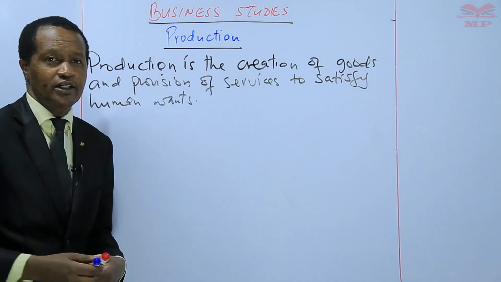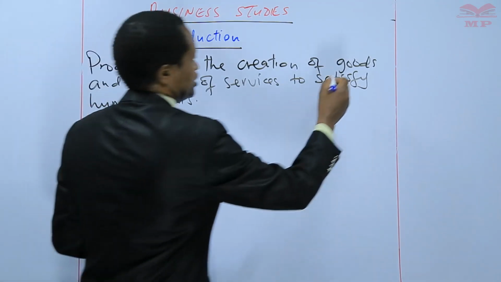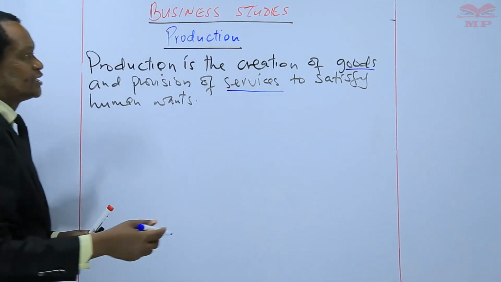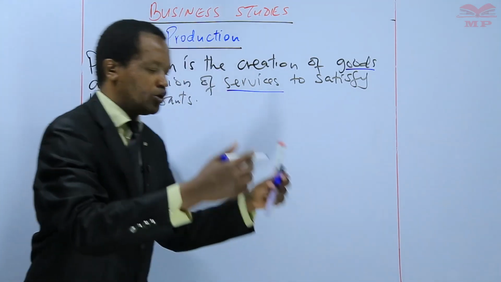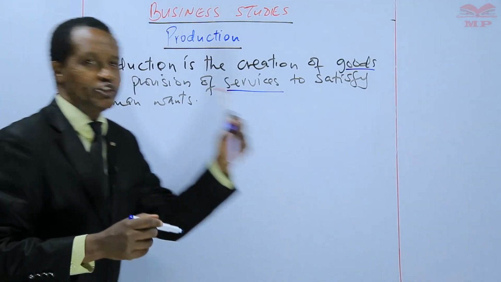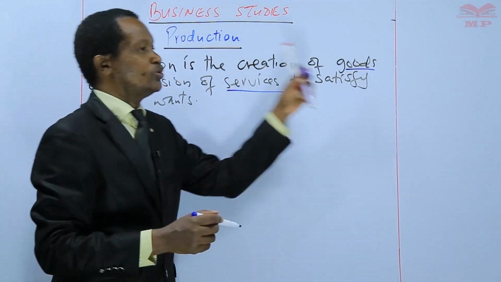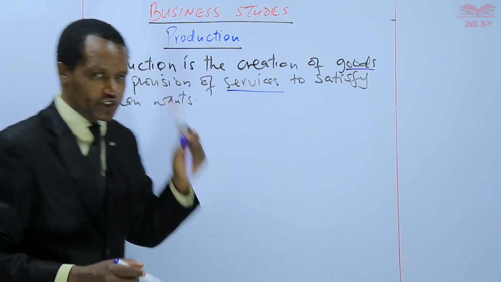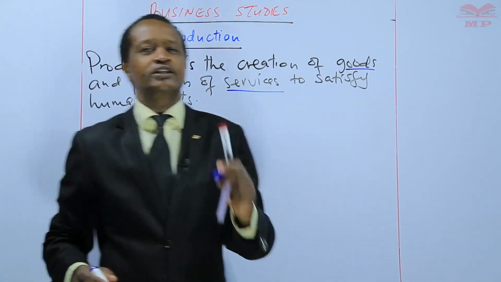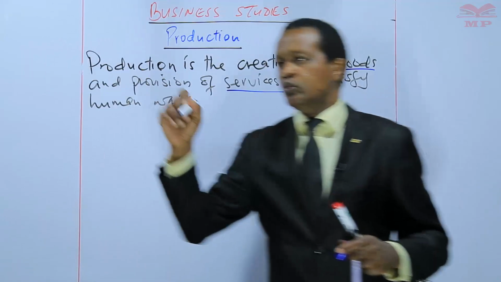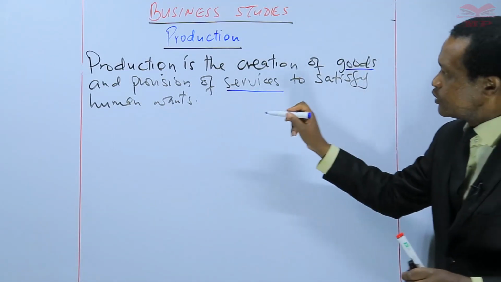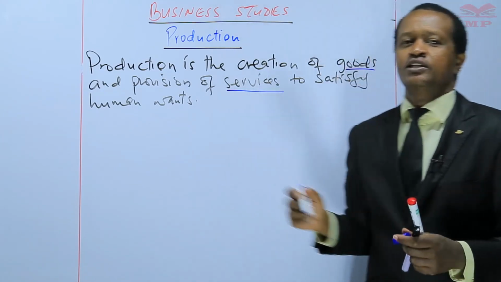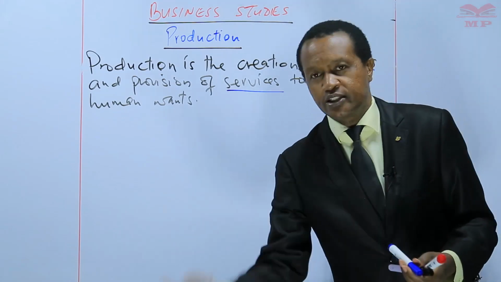There are two things here, learners: goods and services. We defined goods in our previous sessions and also services. So creation of goods and provision of services, creating goods and providing services, is what we are terming production. Production is the creation of goods and the provision of services to do what? To satisfy human wants.